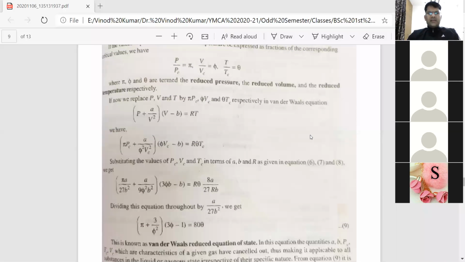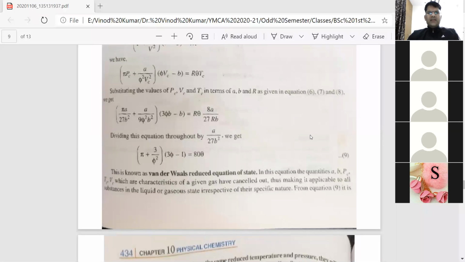Then we substitute the values of Pc, Vc, Tc in terms of the van der Waals gas constants. On substituting, we have the new equation: (pi a/27b^2 + a/(9 phi^2 b^2))(3 phi b - b) = R theta times 8a/27Rb. Throughout, this equation is divided by a/27Rb. Then we have the equation (pi + 3/phi^2)(3 phi - 1) equal to 8 theta. It is not 80 theta; really it is 8 theta. Please note it.